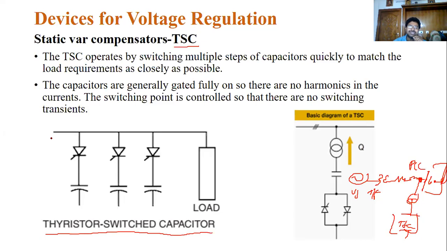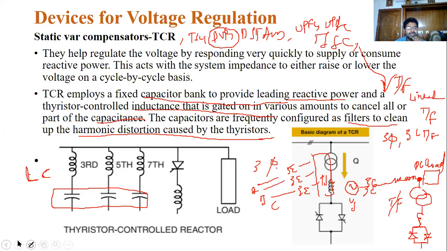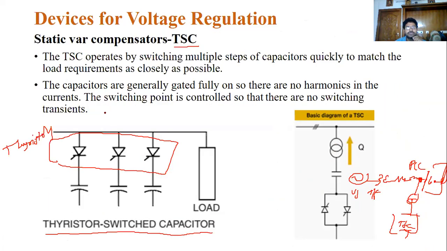But here, instead of inductances, we are using some thyristors. At the same time, we are using capacitor banks, which is common in this case. You can see this is the same diagram; the only difference is that here we are considering inductances and here we are considering thyristors.